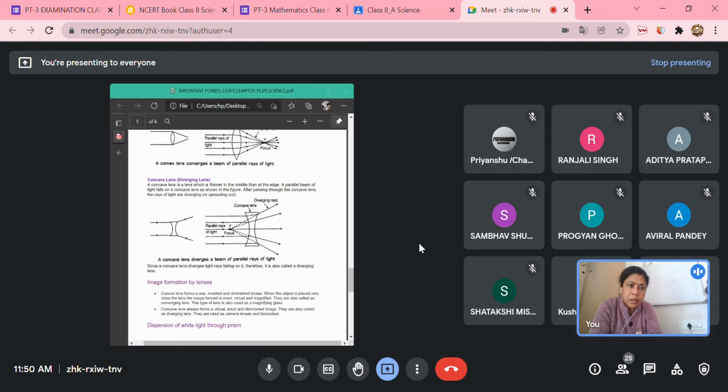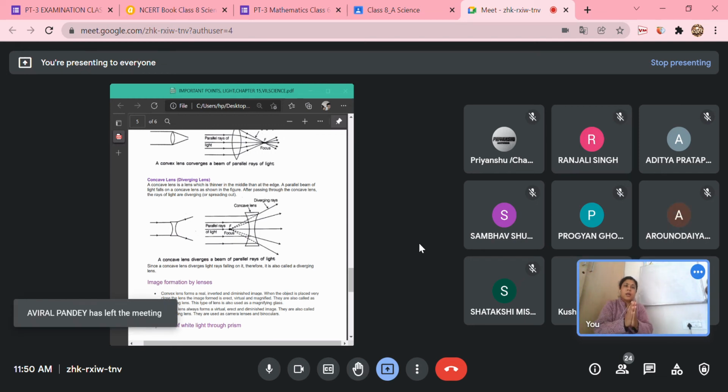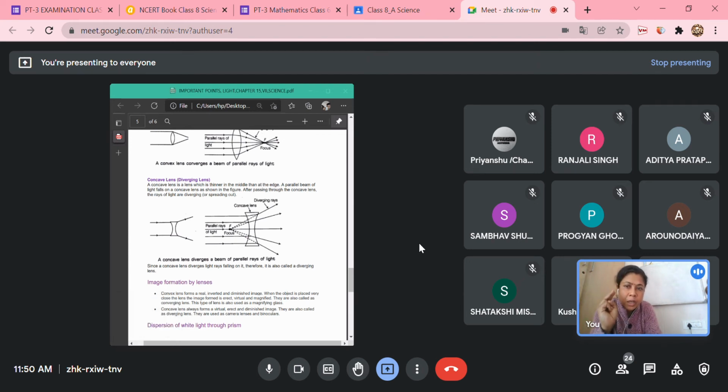Okay, is this clear? Refraction, and the way the light rays diverge or converge while passing through the lens in case of both the lenses, convex and concave. In case of the convex lens, the parallel rays of light after passing through the lens will converge at a point. So converging means what kind of image will be formed in case of the convex lens? Real image. Real, because the rays are converging at a point, so we are going to have a real image. And what will be the nature of the real image?